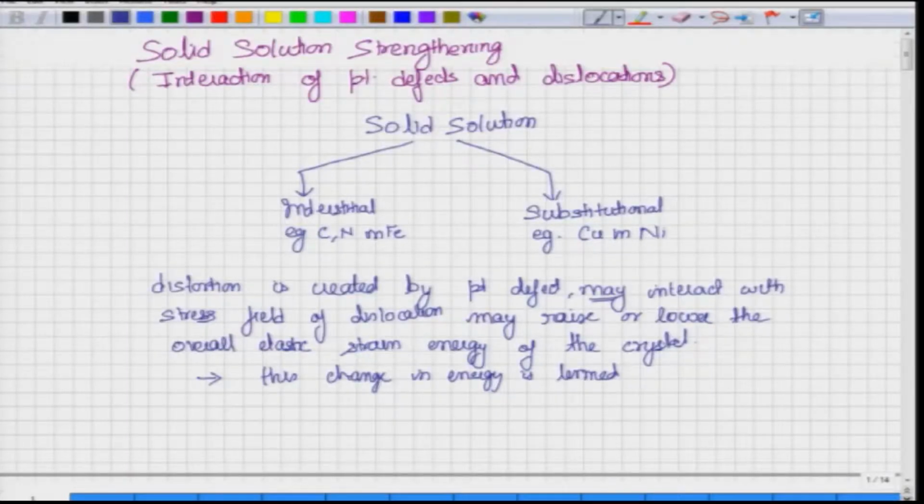So, this is what I have written here. Distortion is created by point defect, and this may interact with the stress field of dislocation and may raise or lower the overall elastic strain energy of the crystal. Now, this change in energy is termed interaction energy.